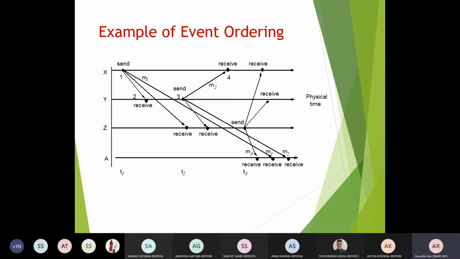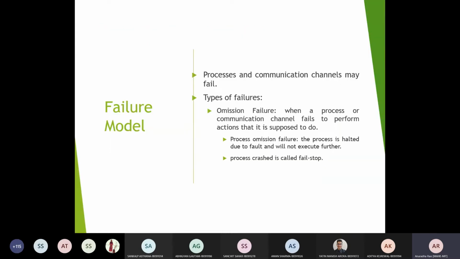If there is event ordering happening, then the receiving of messages will have an order, so that you are not going to miss any messages which have been sent by X earlier than Y. So that is why T1, T2, T3 are shown in a time space diagram, where you will be able to see the interaction between many different systems. So this is something on the interaction model.